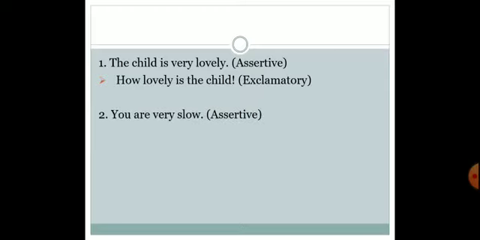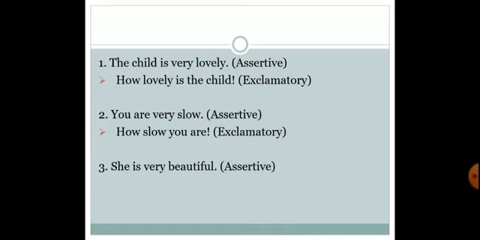Second sentence, you are very slow. The answer would be how slow you are. Now you are becomes what? Verb and helping verb. You are supposed to drag them behind at the end of the statement. Step 2, remove adverbs. So what you are supposed to do? Remove very from the sentence. And step 3, is there a or an used? No. So what we are supposed to use? How. So the sentence would be how slow you are, and at the end we'll be putting an exclamatory mark.